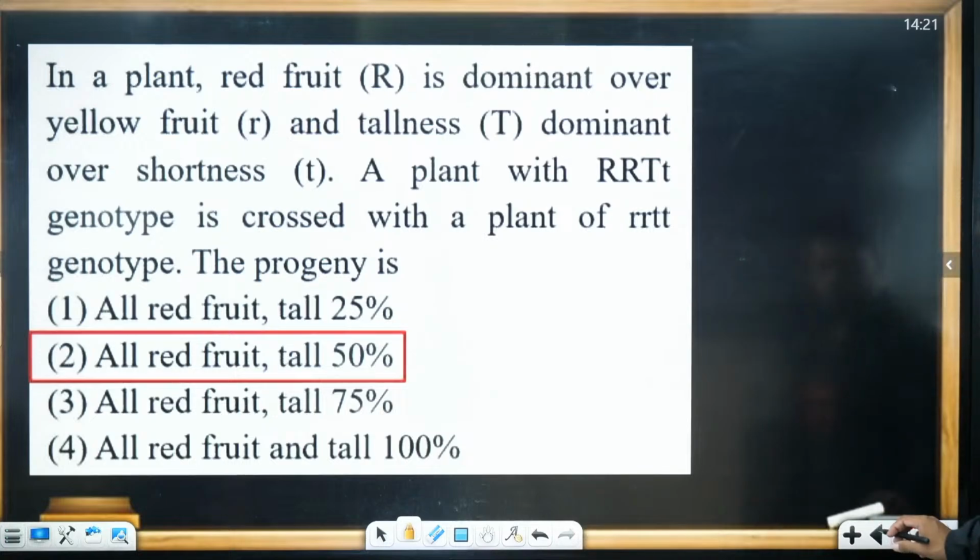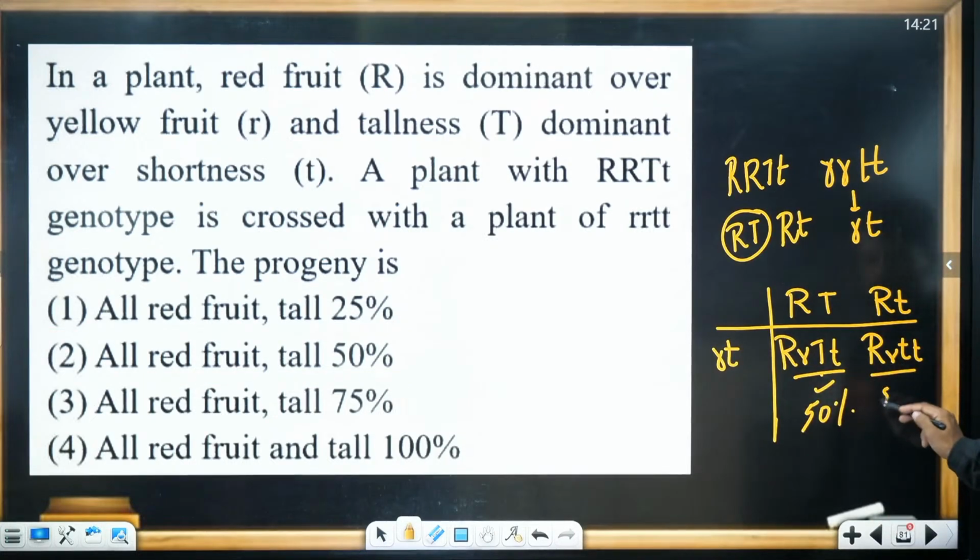Understood? This is going to be tall. This is going to be short. Small t, small t.